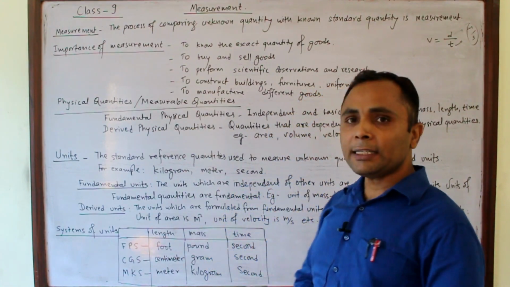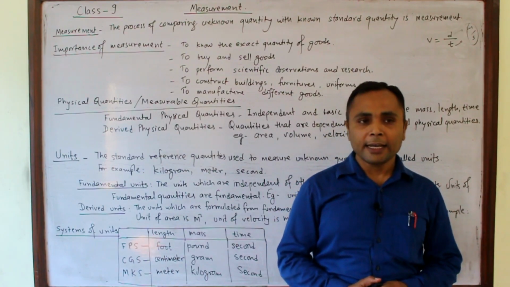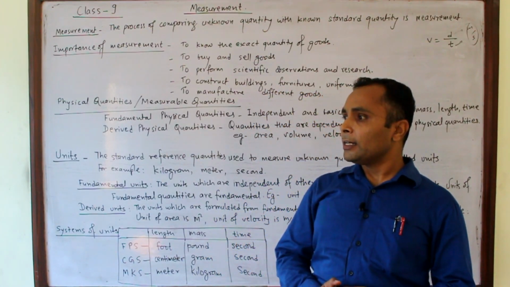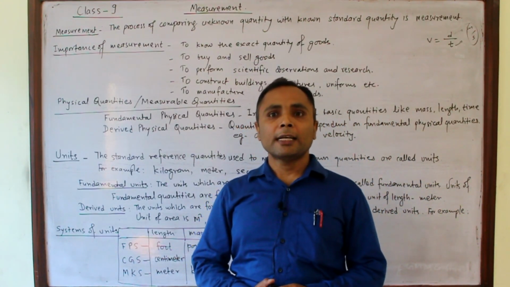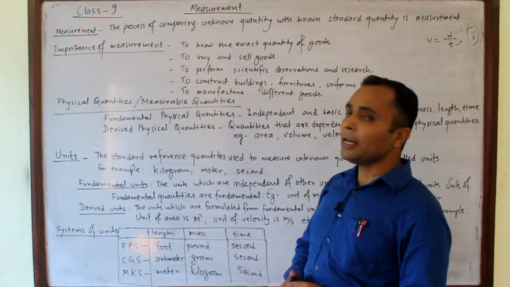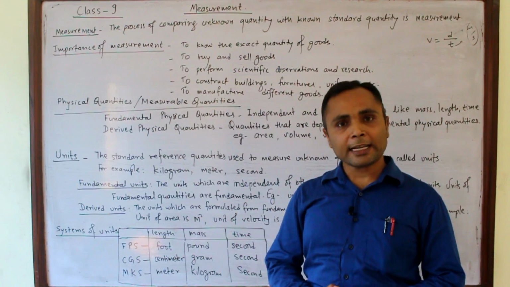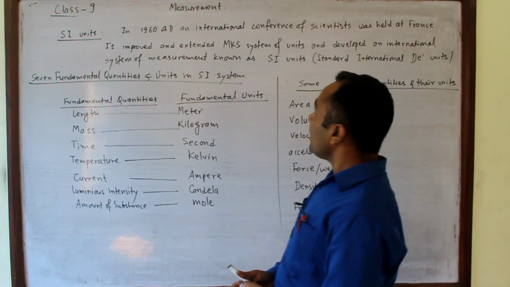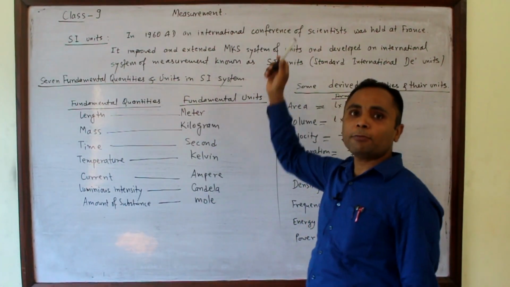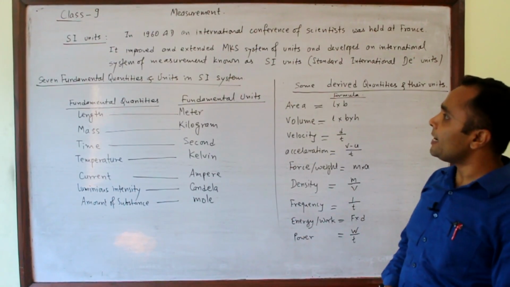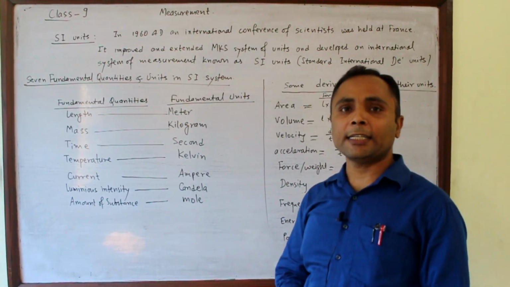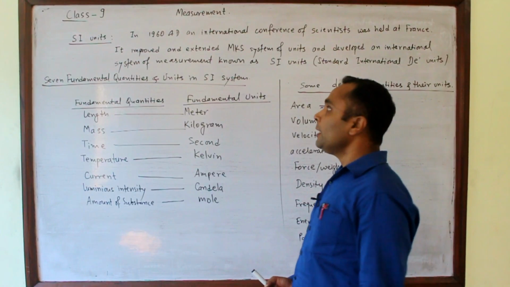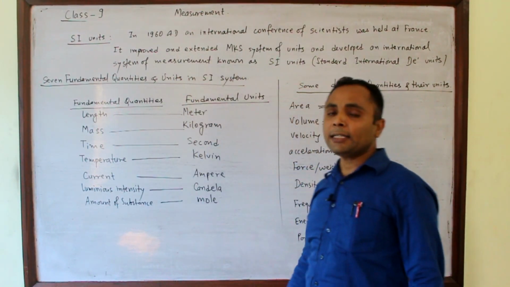So in 1960, a conference of scientists was held at Paris in France, and they decided certain units as standard international units. Those are called SI units. Now we write about SI units. The conference of scientists declared SI unit as the international system of measurement. Actually, SI units are the improved and extended version of the MKS system.